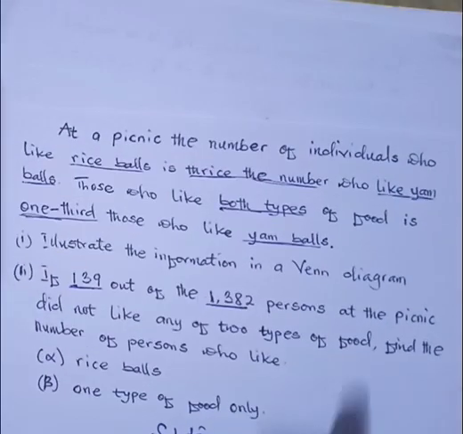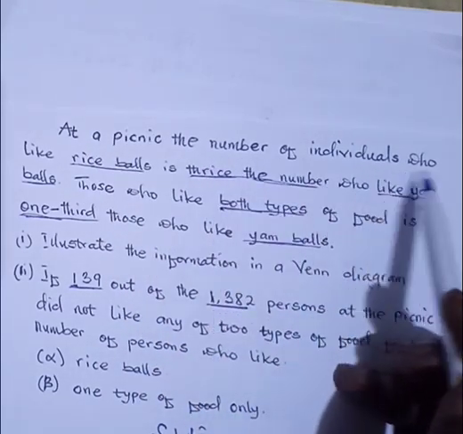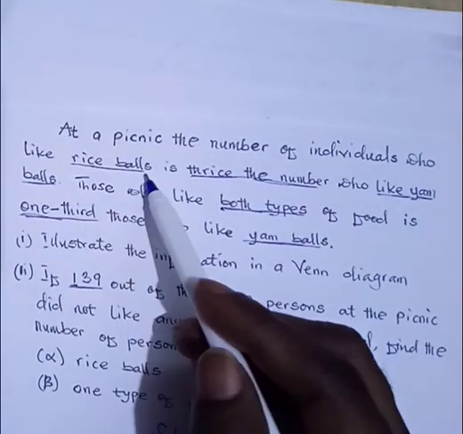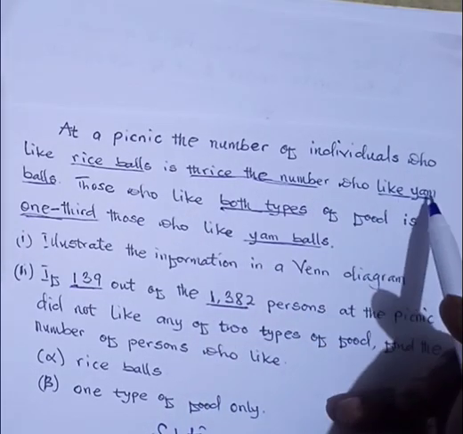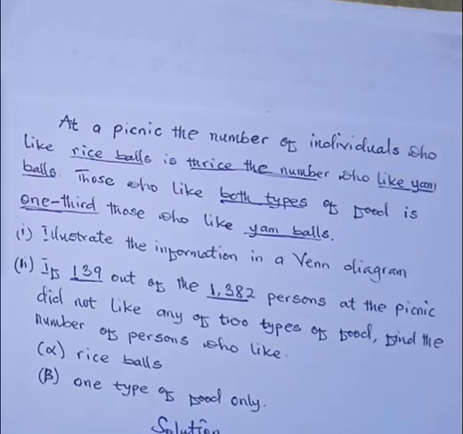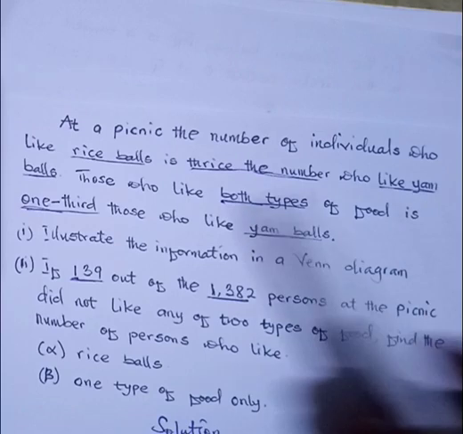Okay, so let's look at the first sentence. At a picnic, the number of individuals who like rice balls is thrice the number who like yam. So we will use letters to represent rice balls and yam balls.